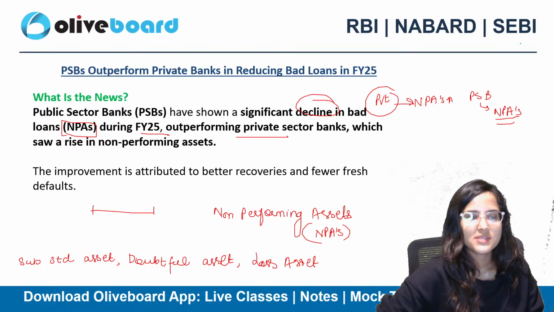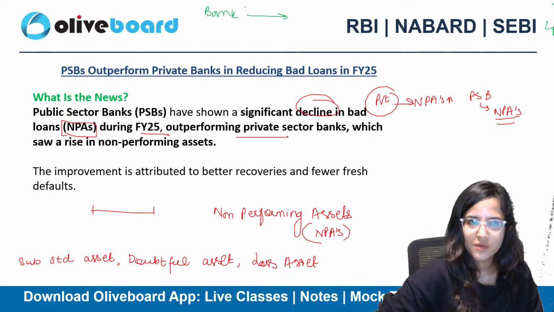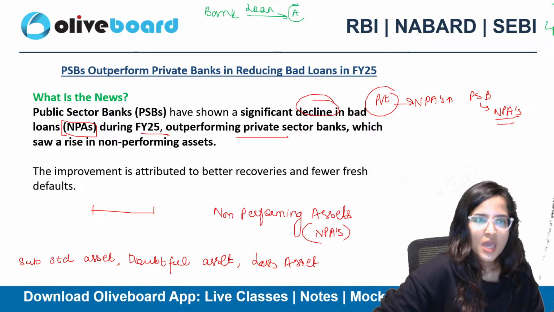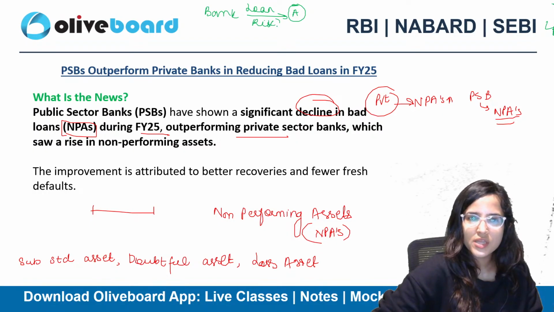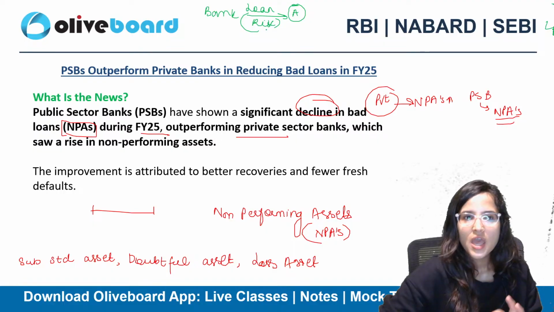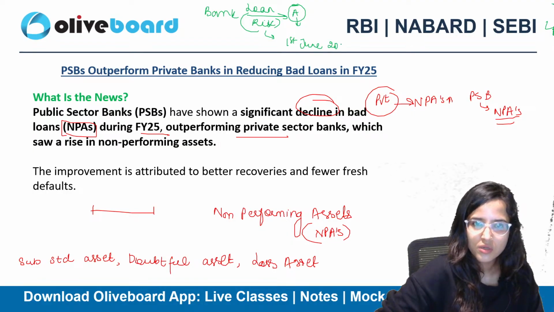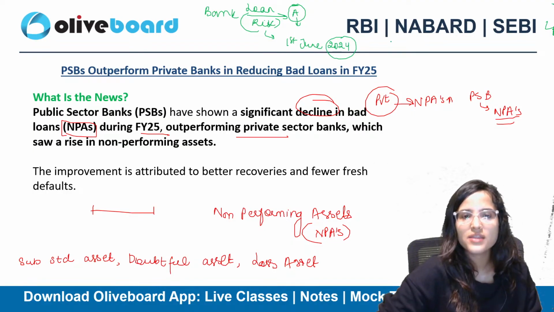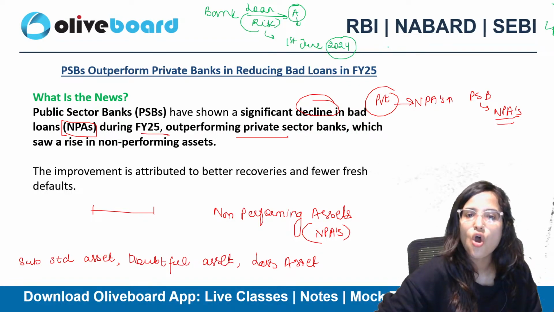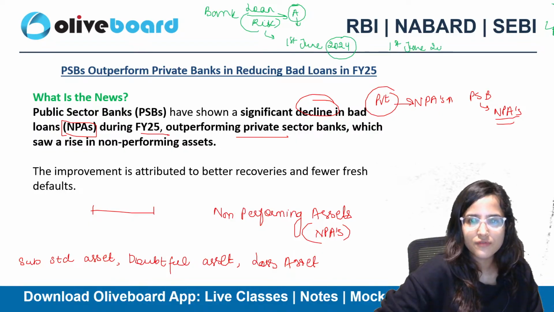So basically, when a bank gives a loan to someone, say A, there's always a risk attached, whether the bank will receive that loan back or not. For example, on 1st June 2024, A had taken a loan, and the due date for paying back the principal and the interest was 1st June 2025.